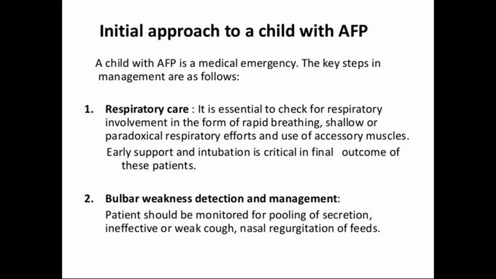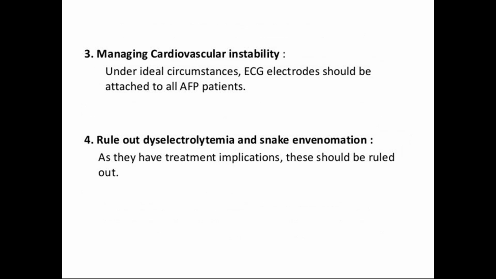Next, bulbar weakness. Whenever there is bulbar weakness, they are more prone to respiratory insufficiency, so we have to check for bulbar muscle weakness. Symptoms and signs suggestive of bulbar weakness are pooling of secretions, ineffective or weak cough, and nasal regurgitation of fluids. Usually bulbar poliomyelitis is also associated with cranial nerve involvement. Next, you have to manage cardiovascular stability.